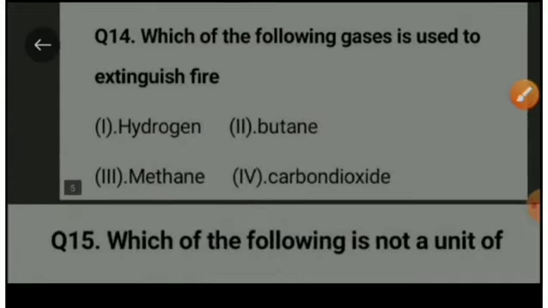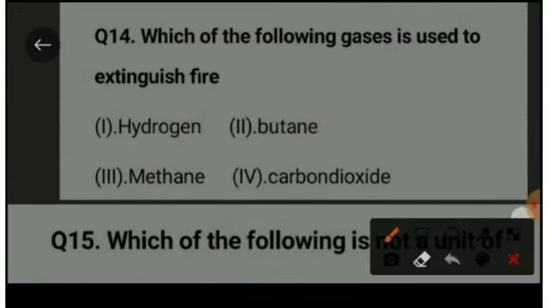Next question is: Which of the following gases is used to extinguish fire? Option A is hydrogen, option B is butane, option third is methane, and option fourth is carbon dioxide. The correct option is carbon dioxide.